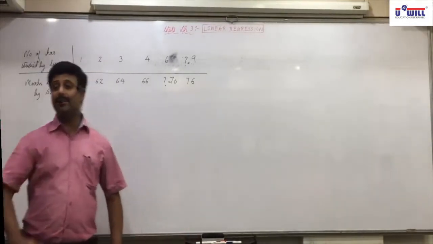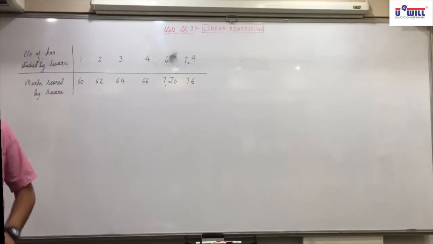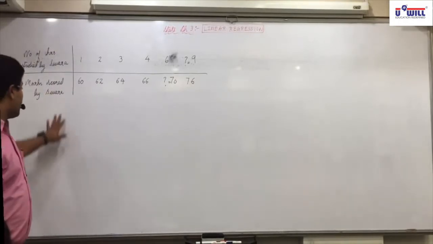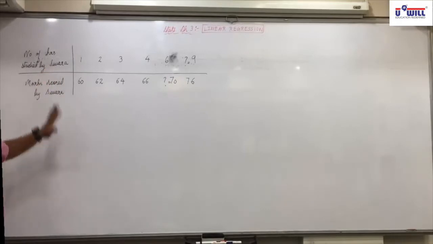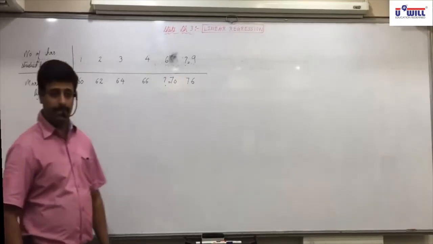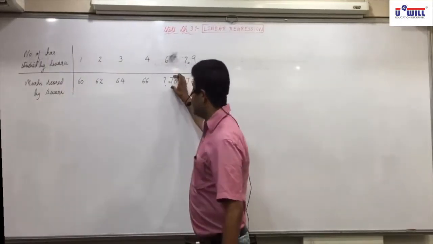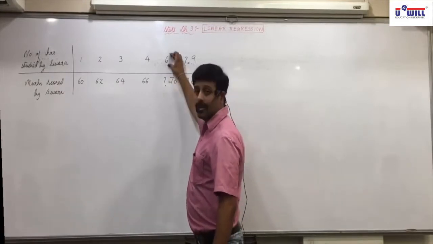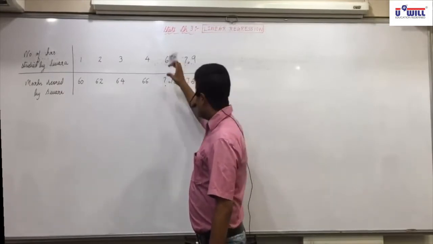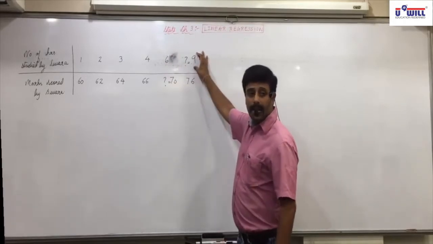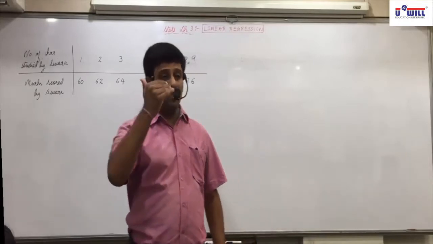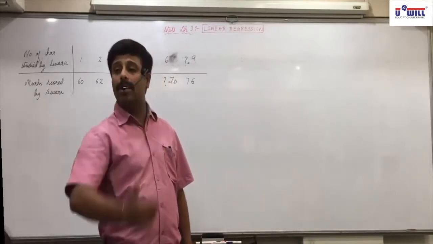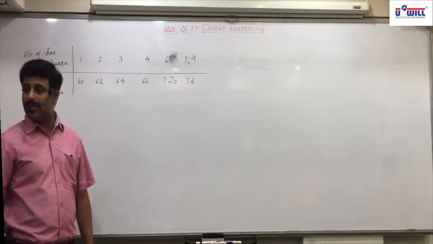Regression is a technique to estimate the value of one variable, knowing the value of the other variable. See, here we estimated the marks and we knew the number of hours. Here we are estimating the number of hours and we know the marks. So estimating the value of one variable, knowing the value of the other variable. Did you understand this portion, everyone?